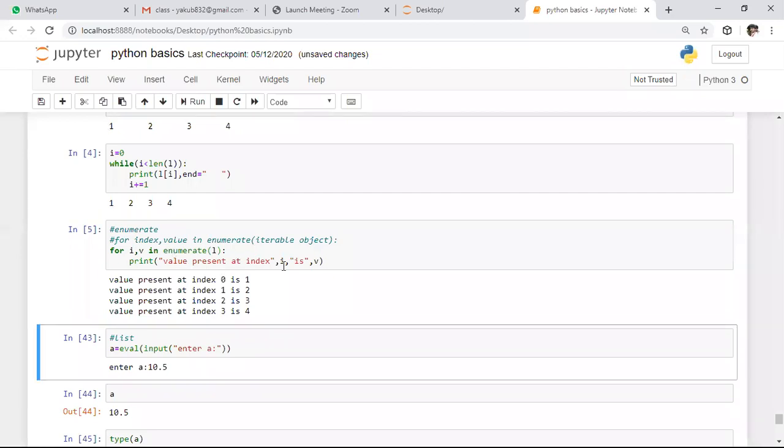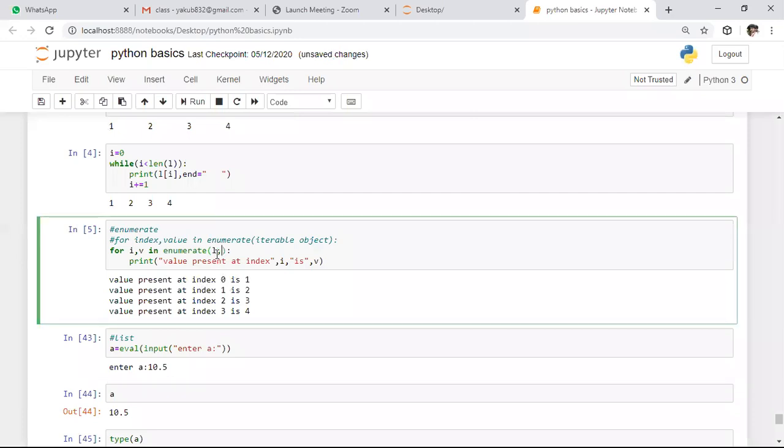Whenever you execute this portion, here i, v means at the first location, whatever you specify will be considered as the index, and at the second location, whatever variable you specify will be considered as the value. Here I'm printing the index as well as the values. By default, indexes start with 0, so it returns the index as well as the value present at that index.